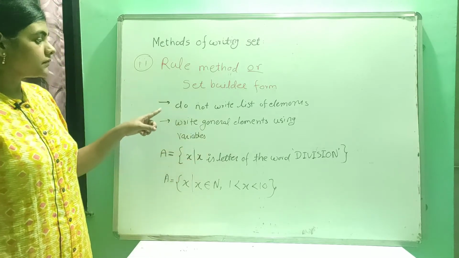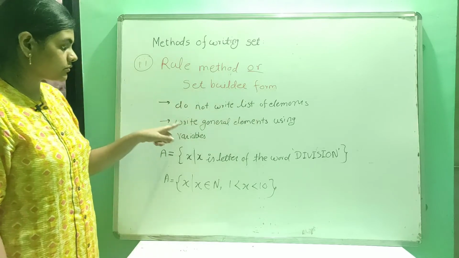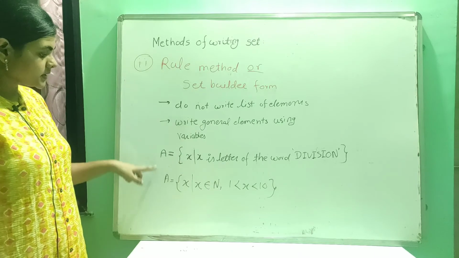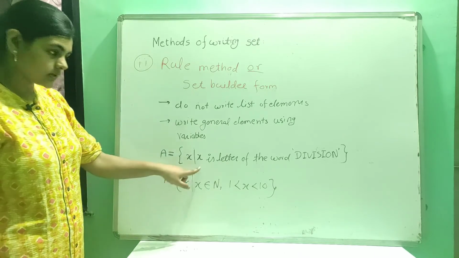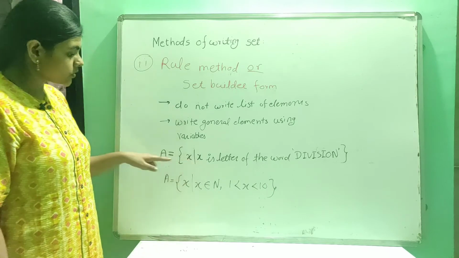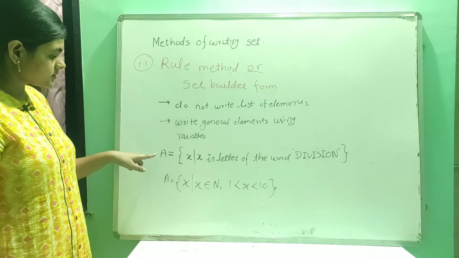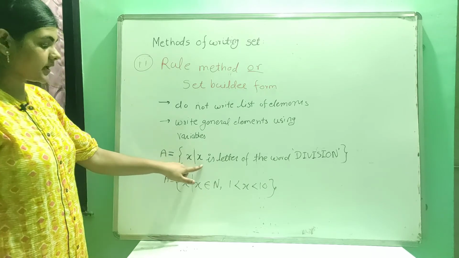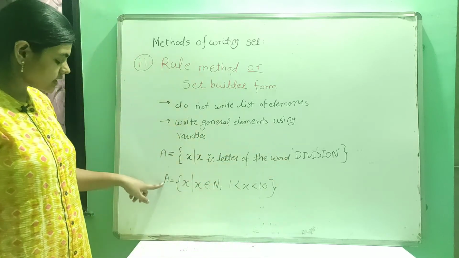Okay, so we do not write a list of elements in this method, but we have to write general elements using variables. So these are some examples of rule method. So this is written by rule method. Okay, so I am going to tell you how we can read this. So we can read it as: the set A is a set of all x, where x is a letter of the word division.